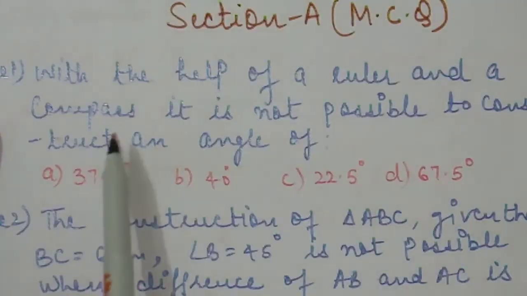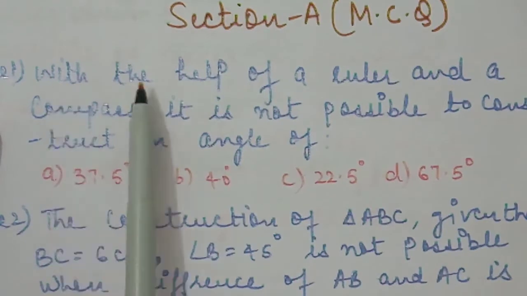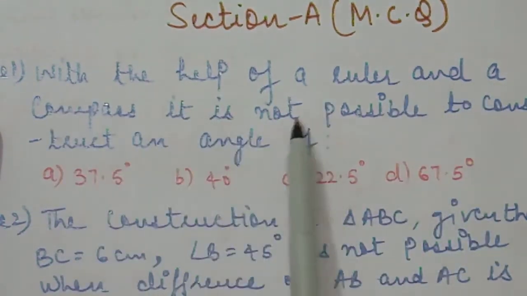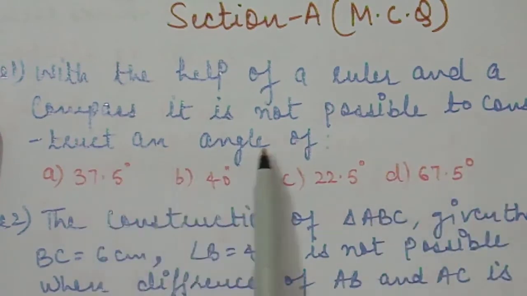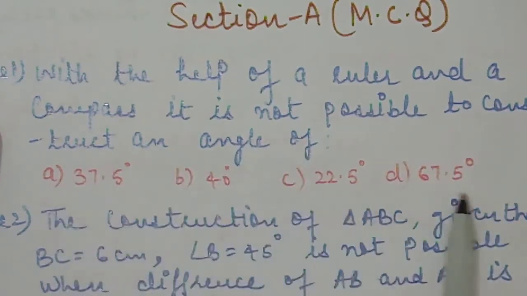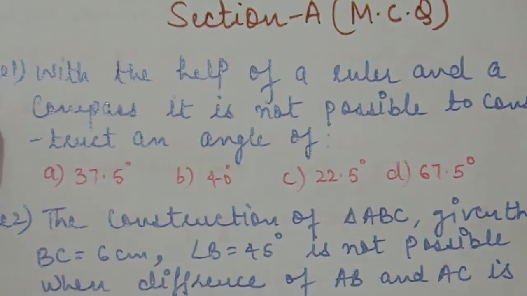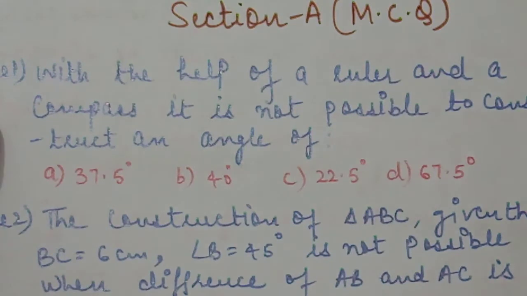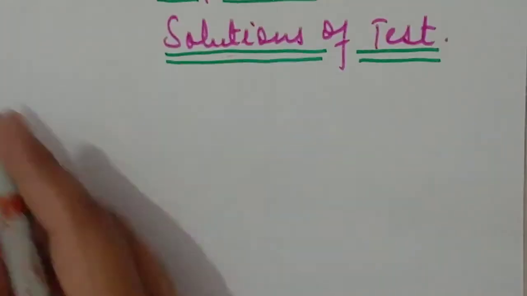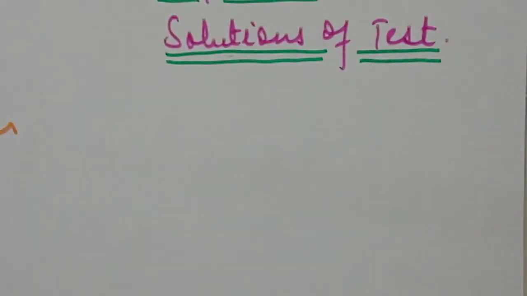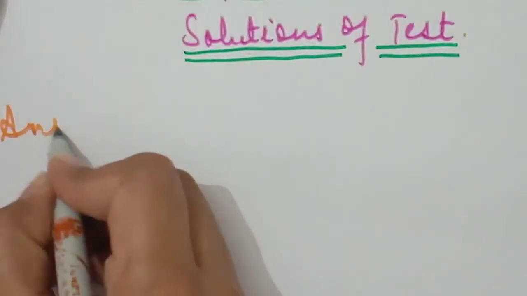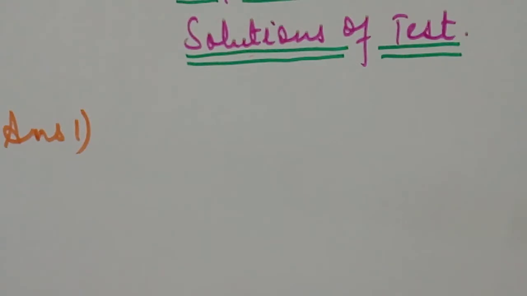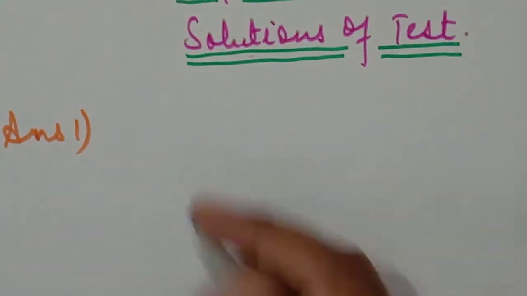So students, the first question was: with the help of a ruler and a compass, it is not possible to construct an angle of what? We have to tell which angle is not possible to construct with the help of ruler and compass. This is Section A, MCQ, 1 mark each. Now the answer to question number one.